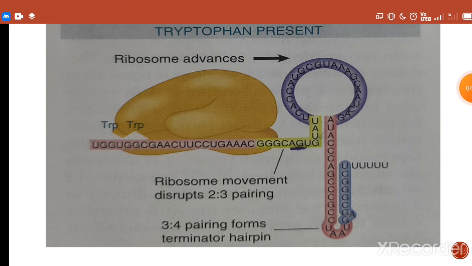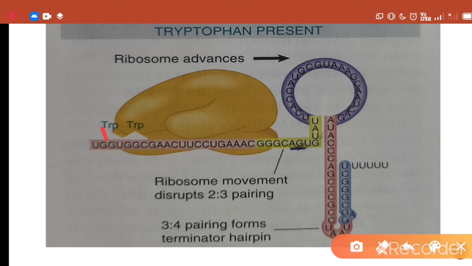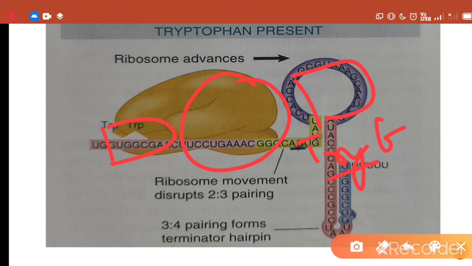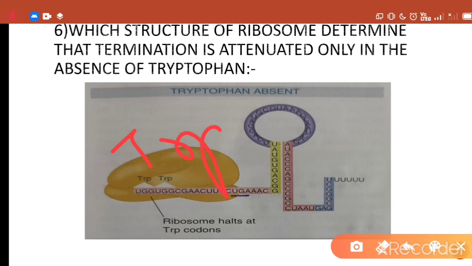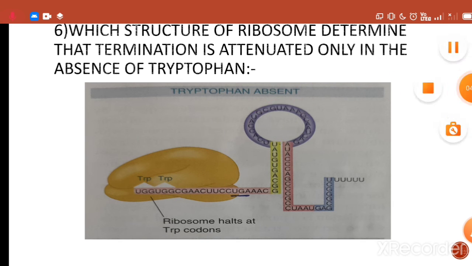So this explains how termination of transcription, meaning stop of transcription at the attenuator site, present between the promoter region and trpE, the first structural gene, responds to the level of tRNA molecules inside the cell.